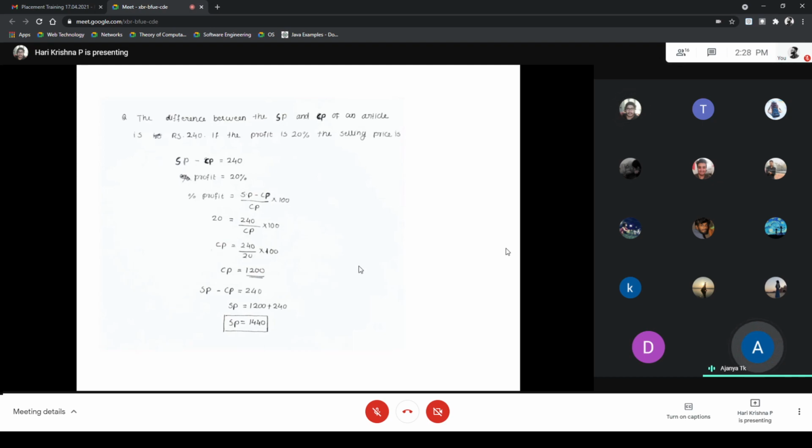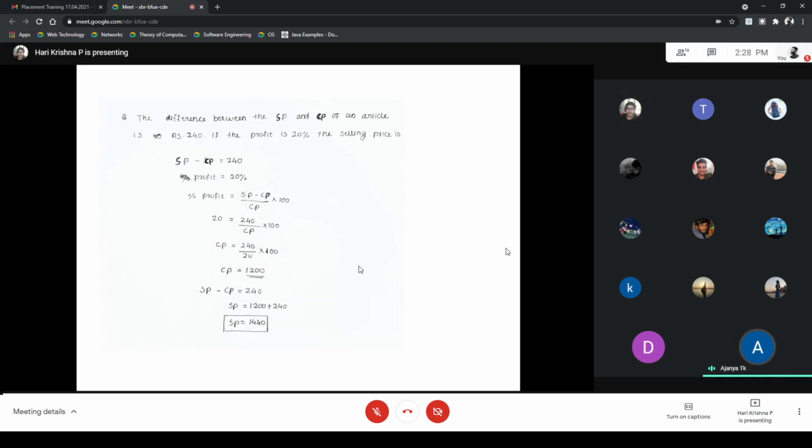We know that the formula for profit percentage is selling price minus cost price divided by cost price into 100. Here the profit is the difference between selling price and cost price, 240, divided by cost price into 100. Taking the cost price to the other side, we got cost price of 1,200.